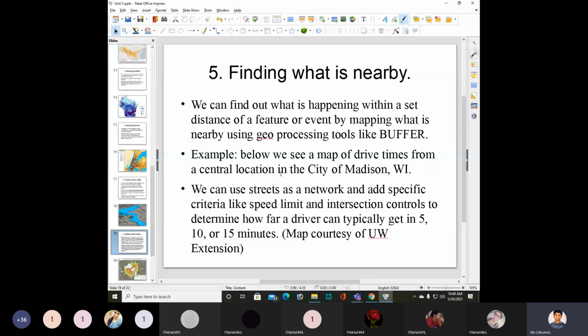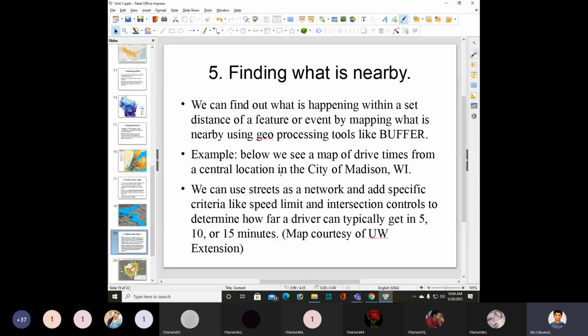With the help of geoprocessing tools like a buffer, we will be able to find what is nearby. We will be able to map by event what is nearby, which is found by using buffer.